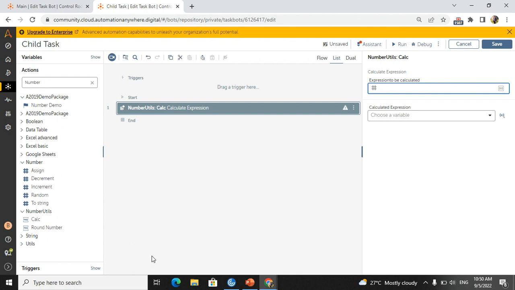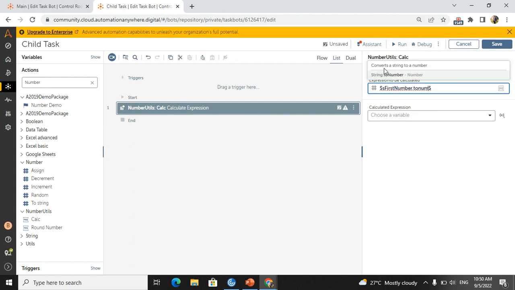But for convenience I will use calculation, because we already have a number activity, number calculation expression, correct. So here we need to calculate first number plus second number. For that, I will take a string, the first number. But if you see here, it is showing red because this is a string. So we need to convert this to a number. How can we convert it directly? After first number, before this dollar symbol, just click here and type dot and two number.